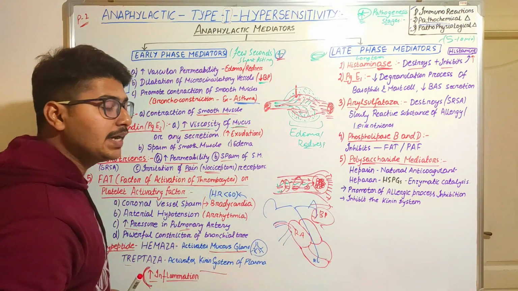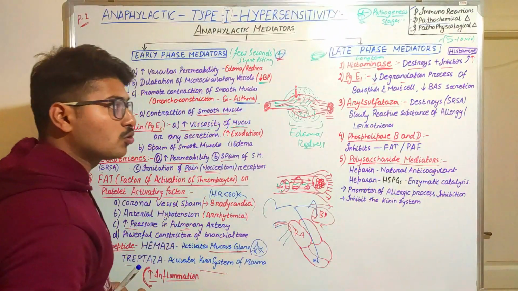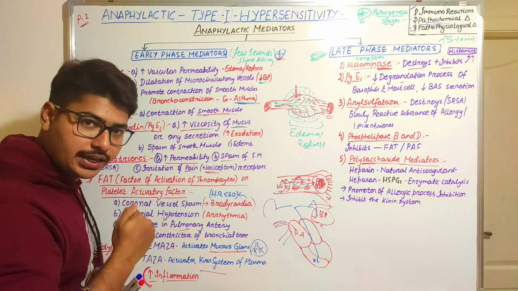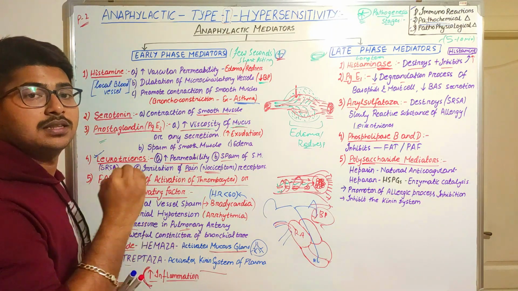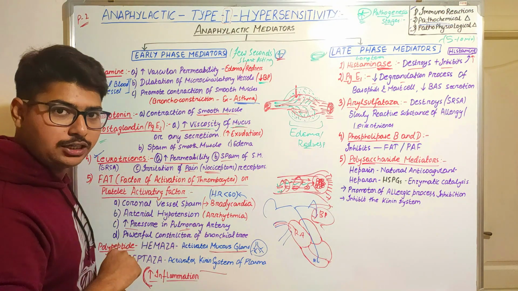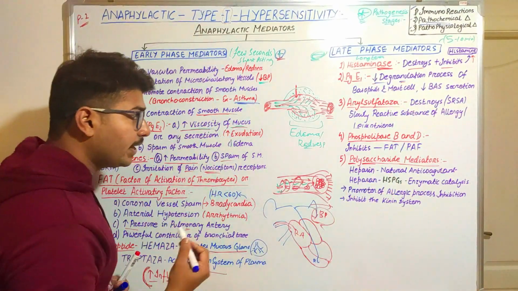Next comes the prostaglandin E1. What is the function? It will decrease the degranulation process of the basophils and mast cells. If the process of degranulation decreases, then the biologically active substances will not be produced, or they will decrease too. What do you mean by degranulation process?